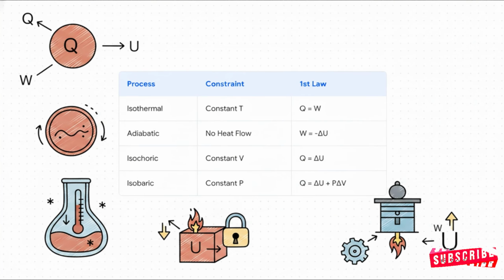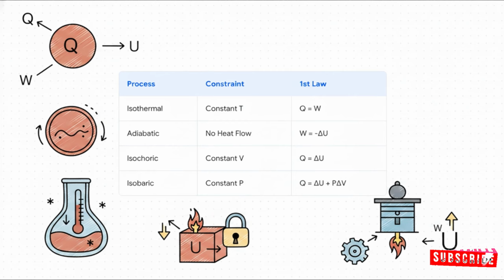Honestly, take a screenshot of this matrix right now. It is your ultimate visual cheat sheet for the exam. By using that quasi-static ideal we just talked about, we can perfectly map 4 constraints. Let's do a quick practice quiz right here. If we hold temperature constant, that's isothermal, internal energy stays completely flat, so every bit of heat converts directly to work. What if we fully insulate the system? That's adiabatic.